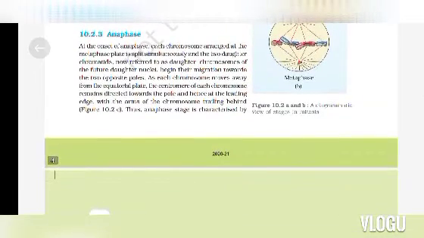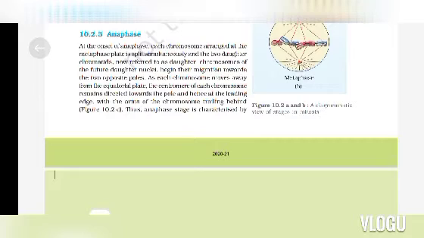Anaphase. At the onset of anaphase, each chromosome arranged at the metaphase plate is split simultaneously and the two daughter chromatids, now referred to as the chromosomes of the future daughter nuclei, begin their migration towards the opposite poles.